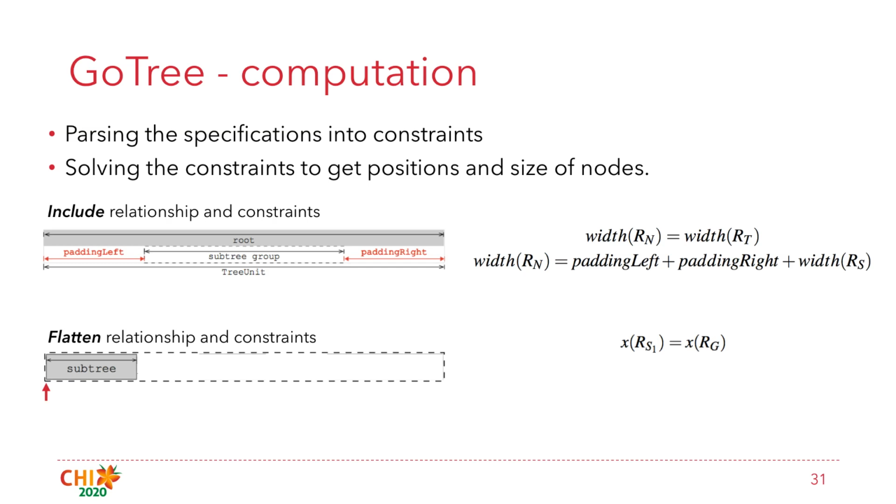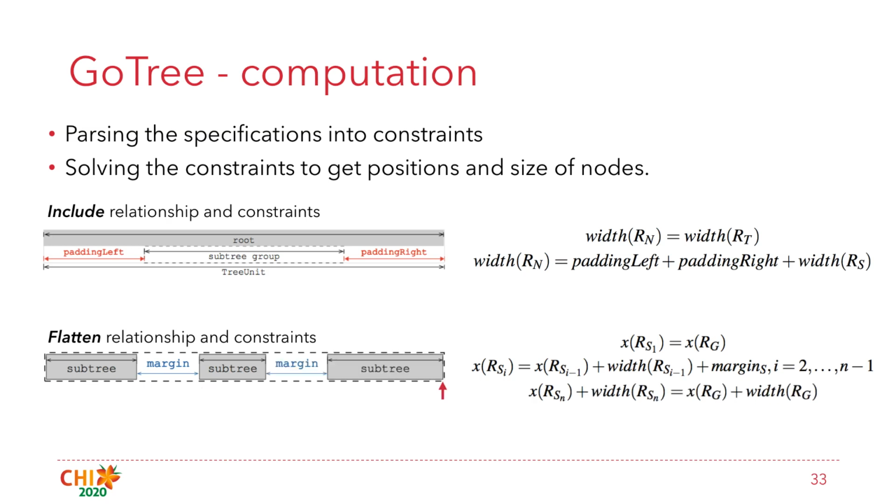The second constraint is that the start position of the interior subtrees is equal to the position of the last subtree plus its width and the margin. The third constraint is that the end position of the last subtree is equal to the end position of the whole subtree group. For more details about constraint parsing, please refer to our paper.